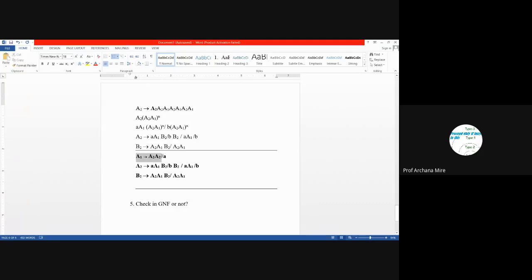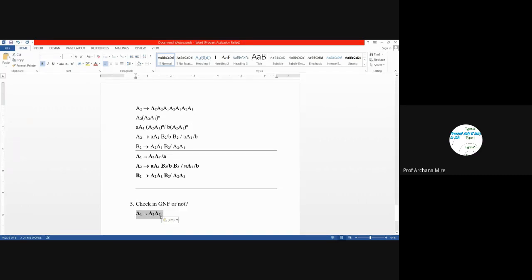So the first production rule is this one, A1 leads to A2 A2. Now if we check this production rule, here A2 is a non-terminal, and as per the definition of GNF, if the length of the production is more than 1, then the leftmost symbol should be a terminal symbol and all remaining symbols should be non-terminal symbols. So what will we have to do?